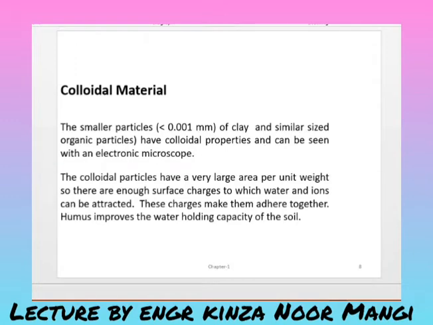It means those clay particles which are less than 0.001 millimeter can have the collision property. And again, if I talk about organic particles, if they have a size less than 0.001 millimeter, then they will have colloidal properties and can be called colloidal materials. These particles can be seen with an electron microscope. Again, we cannot see them with the naked eye, but with the help of a microscope.